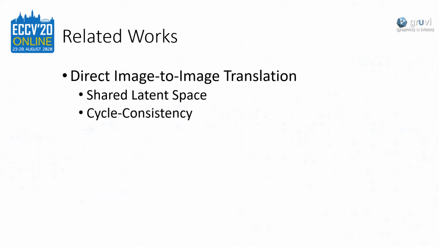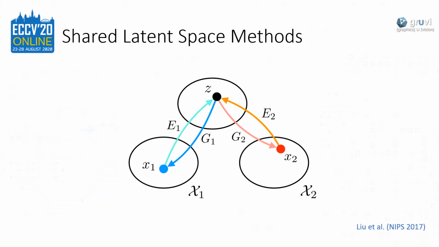We now present a brief overview of the literature. There are two main philosophies for direct image-to-image translation. Some methods operate on the shared latent space assumption, while others operate on the cycle consistency assumption. The shared latent space assumption implies that there exists a shared, low-dimensional latent space between the source and target domains. Some of these works have been very successful, with UNIT in special inspiring many follow-up works.